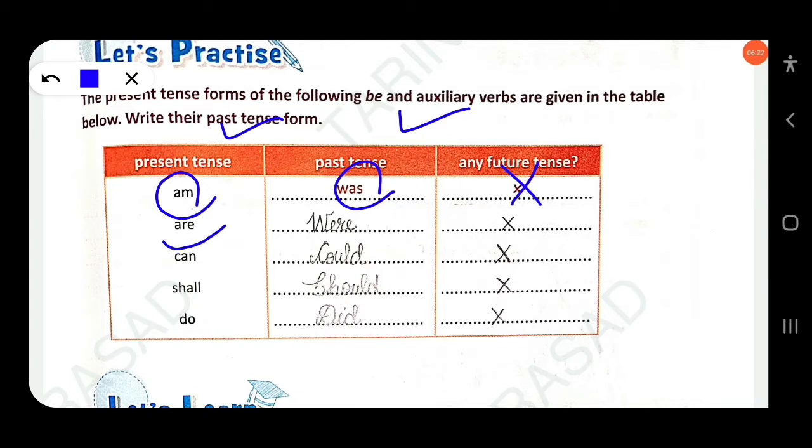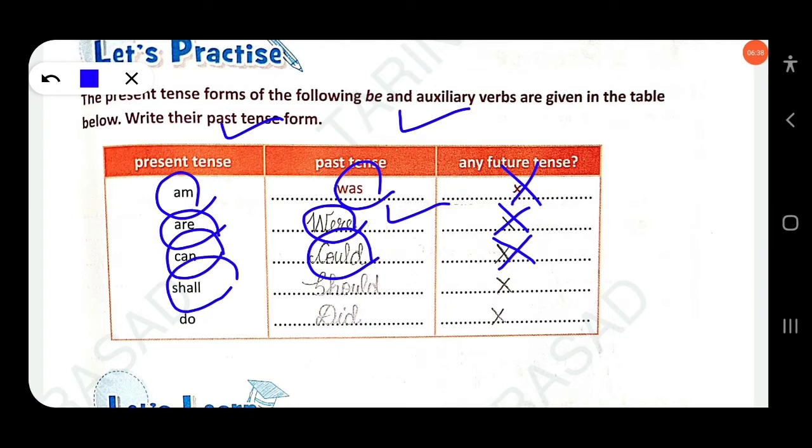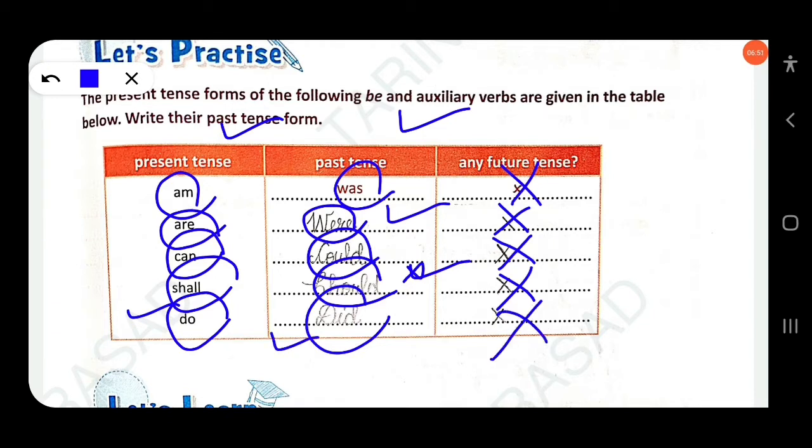Then present are, we use were for the past, and there is no future tense, cross. Then present can, past tense could, but no future tense, cross. Then present we use shall, should for the past, but for the future there is no future tense. Then do is used for present tense, did is used for past tense, and there is no future tense. Clear?